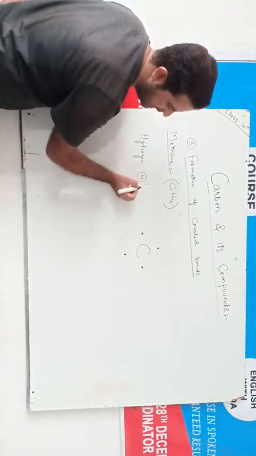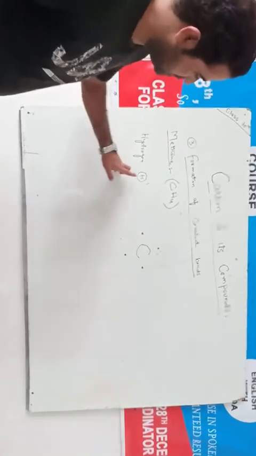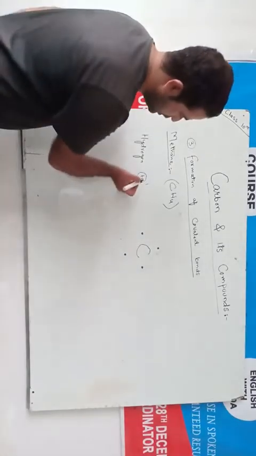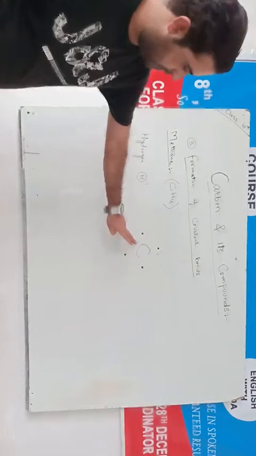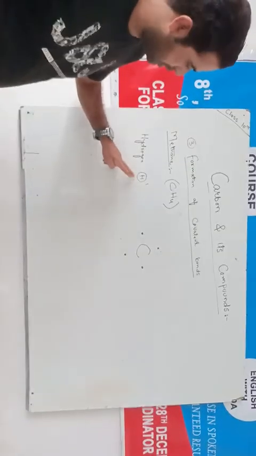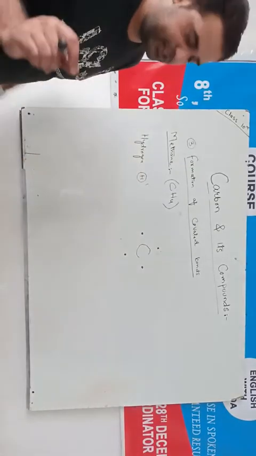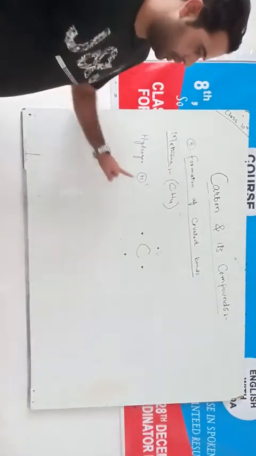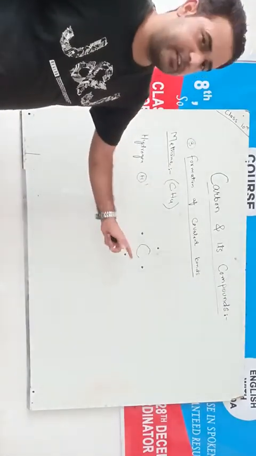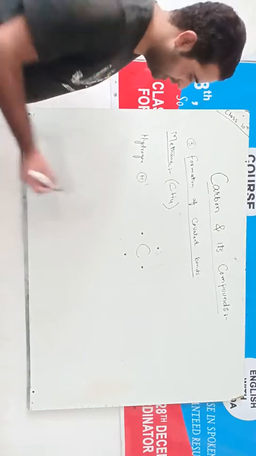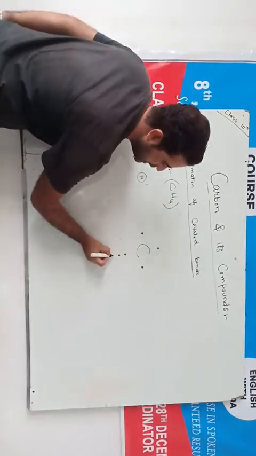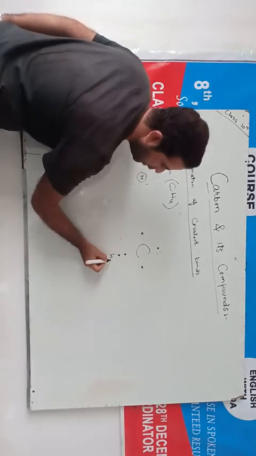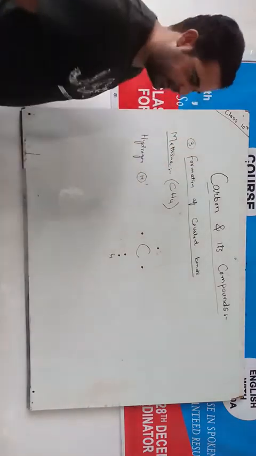Hydrogen has only 1 electron because its atomic number is 1. So this hydrogen, it is also unstable. Carbon here, it is unstable, and here hydrogen, it is unstable because hydrogen, it has only 1 shell. It needs 1 electron. And carbon, it has 4 electrons. It needs 4 electrons. Now what it does, the hydrogen, it shares 1 electron with this carbon at this end.